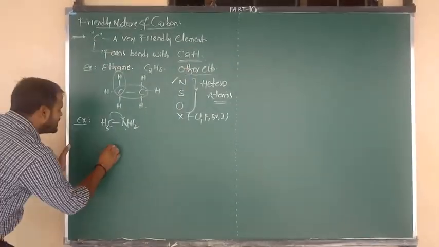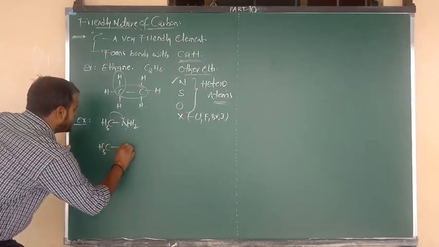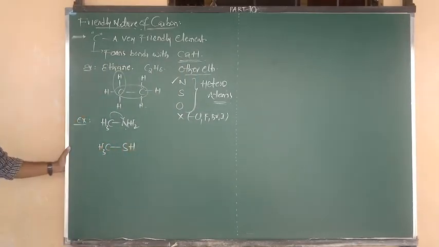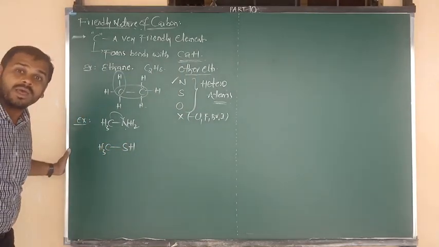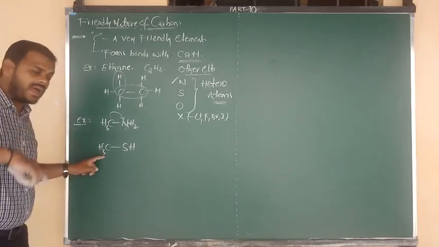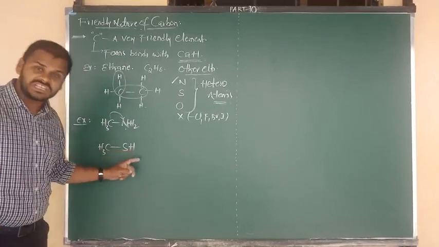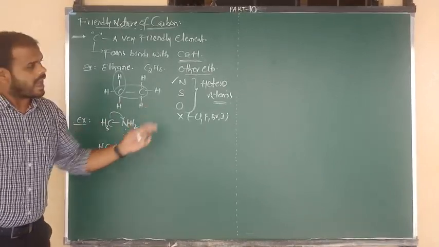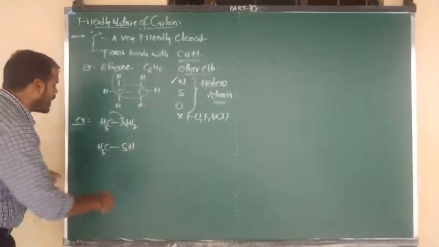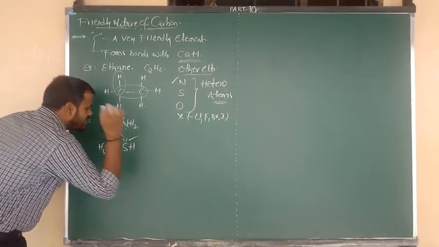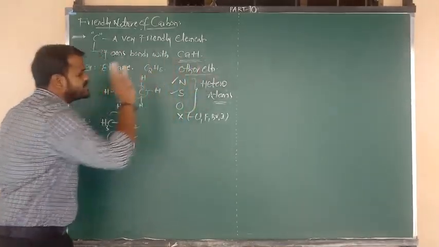The next example is CH3 bonded to SH. This is called methyl thiol. OH means ol, but this is SH. SH means thiol. I will tell you in functional groups. So carbon can connect to sulfur, a heteroatom.